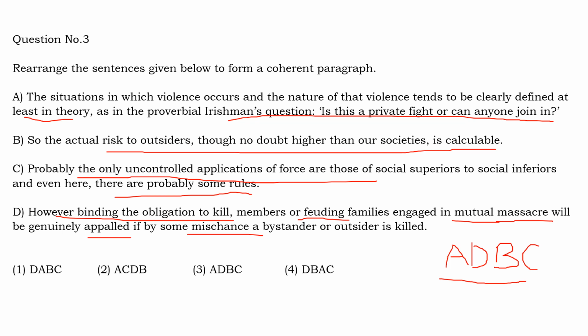Option C is a concluding sentence where it says that these rules that are generally applicable when two groups of people are applying violence on each other are generally not applied when socially superior people inflict violence on social inferiors. But some rules should be there. So it is not talking anything about outsiders in the last sentence. That is why it should come last as a concluding sentence. That is why A, D, B, C will be the answer here, option 3.